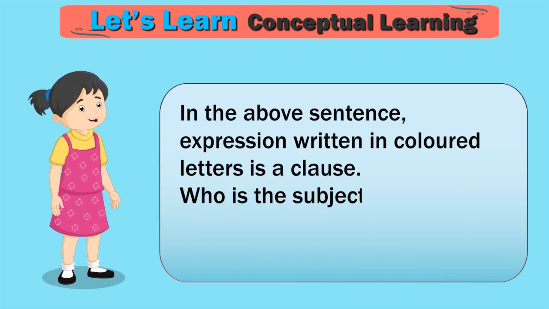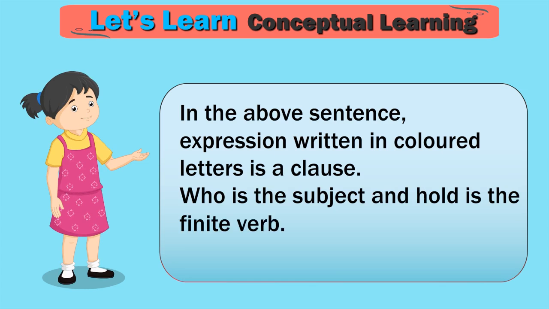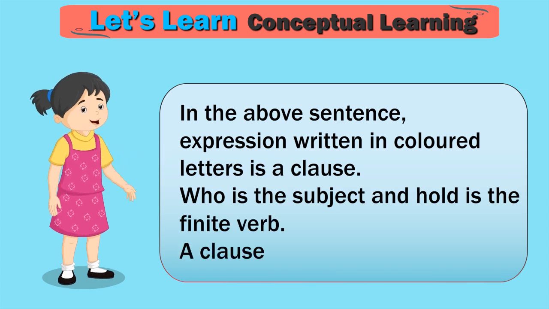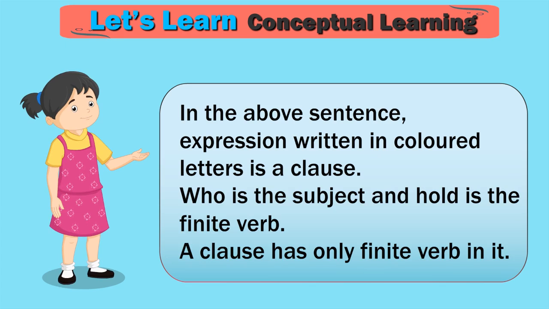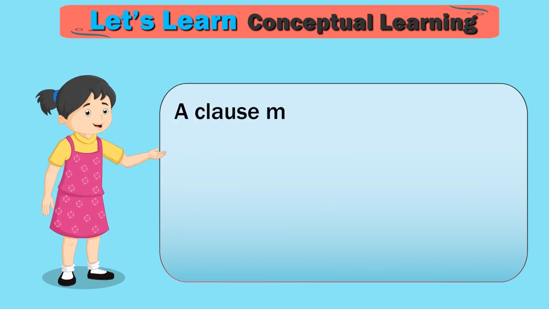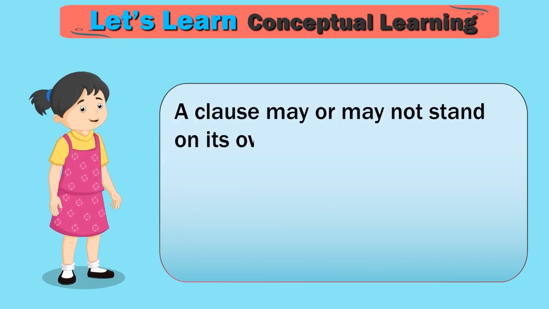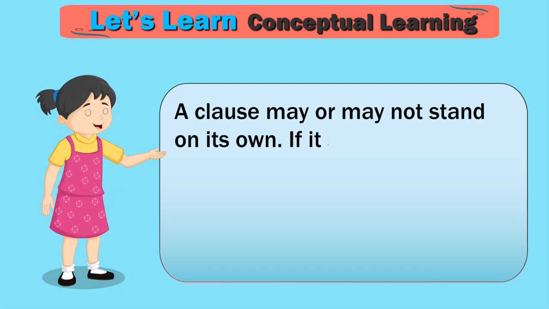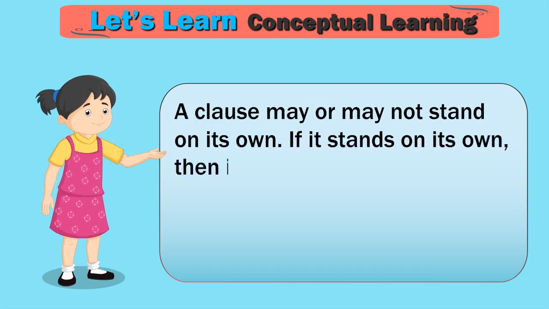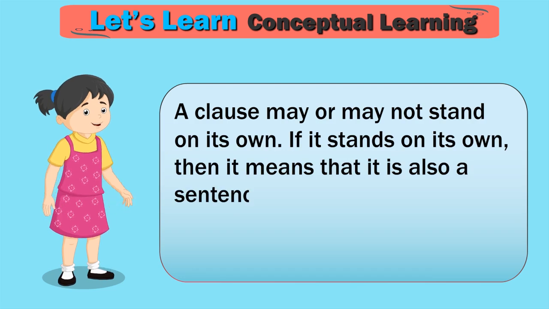Who is the subject and hold is the finite verb. A clause has only a finite verb in it. A clause may or may not stand on its own. If it stands on its own, then it means that it is also a sentence.